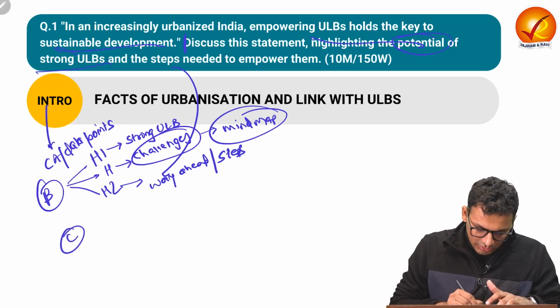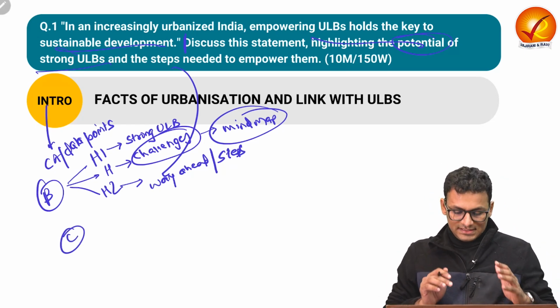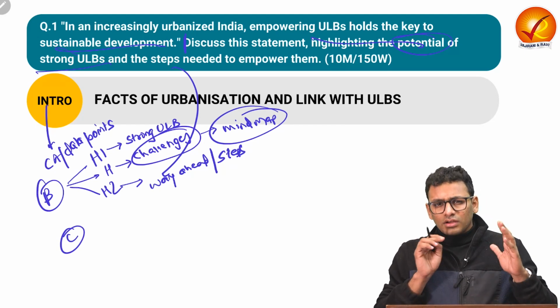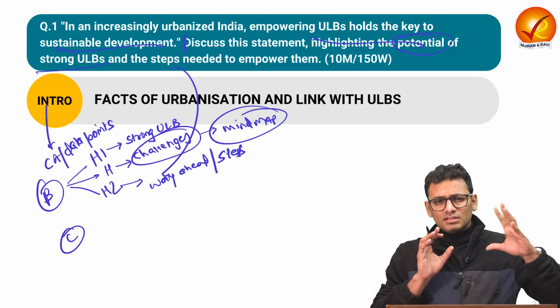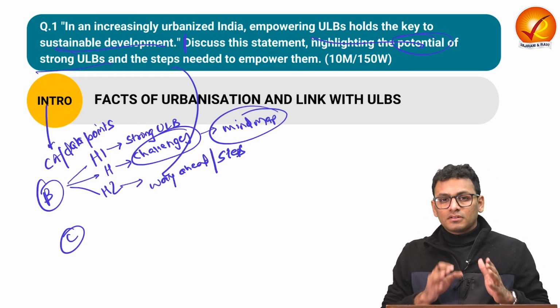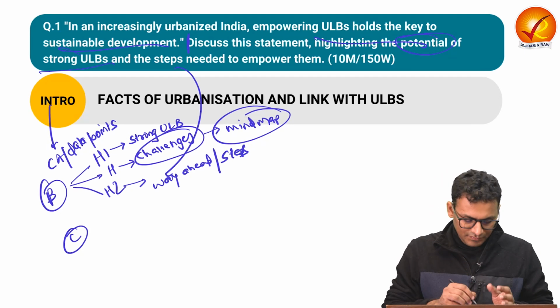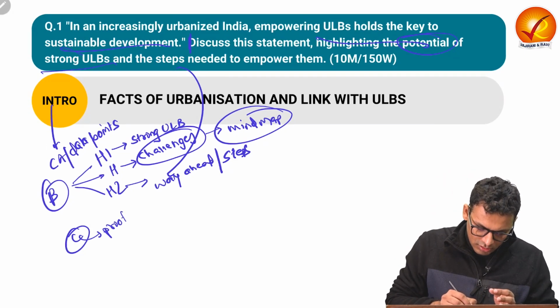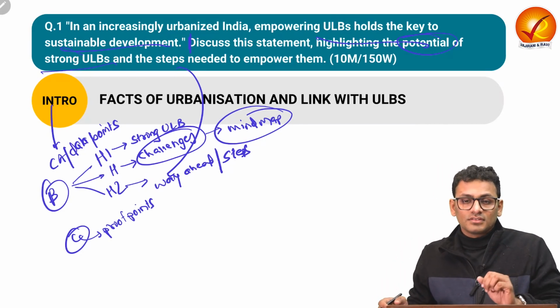And in the conclusion, you can talk about what exactly is the significance. You can also give certain proof points, as in certain examples where we have seen how the strong ULBs have transformed those specific regions. So you can give certain proof points. So let us start with the introduction for this question.